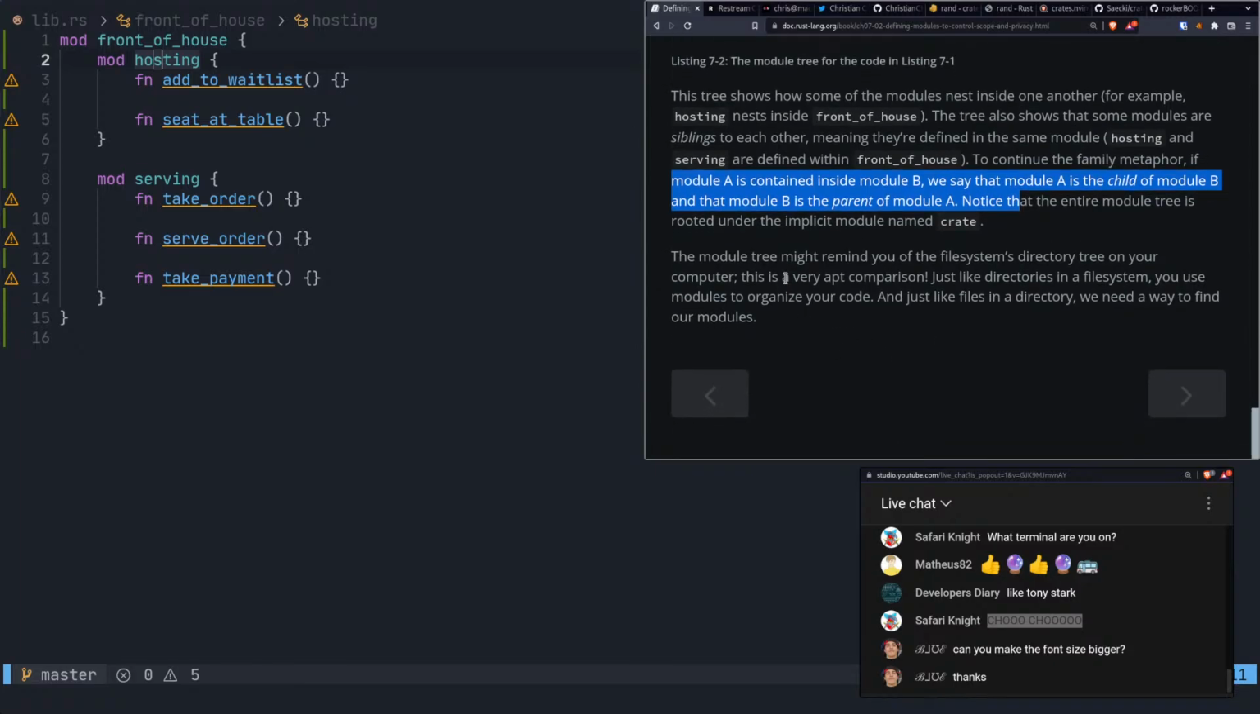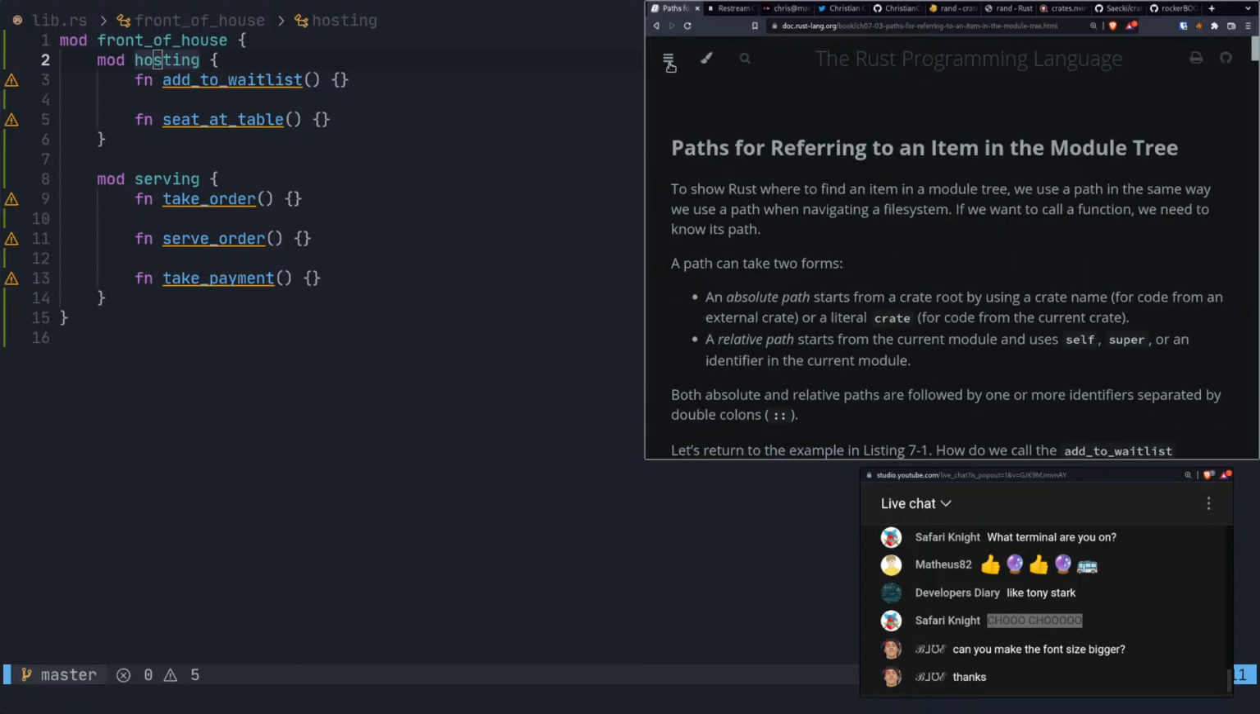The module tree might remind you of a file system directory tree on your computer. This is a very apt comparison. Just like directories in a file system, you use modules to organize your code, and just like files in a directory, we need a way to find our modules. Okay, got it.